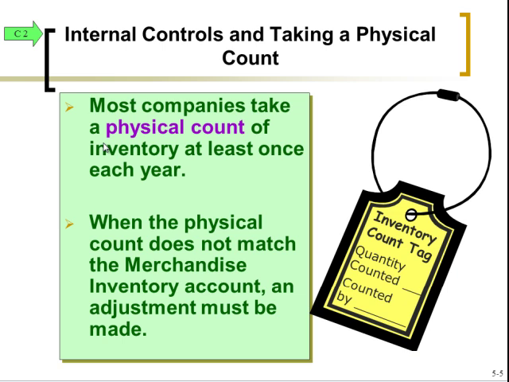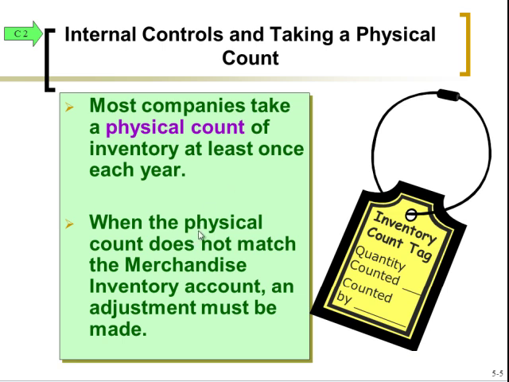Perpetual systems are those where the inventory is tracked, it's updated into the inventory account right away when it's purchased, right away when it's sold. The inventory account should, all the way throughout the year, keep a good record of what is really in inventory at that point. Even with a company like that, we still need to do a physical count to make sure that what the computer says we have is really what we do have. And if not, then we have to make an adjustment to the merchandise inventory account.